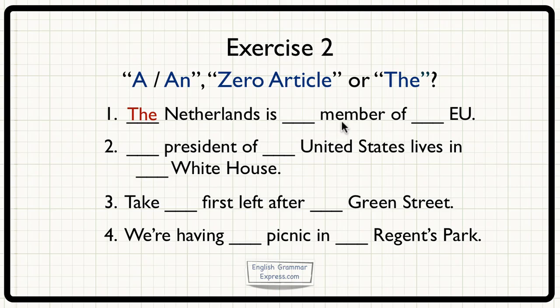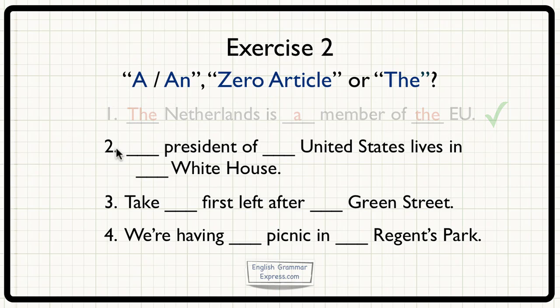Well, member here is first of all singular, so it's either a, an, or the. We now need to decide if it's general or particular, and the answer is it's general, so we need to say the Netherlands is a member of something EU, a being general. Finally, EU is one of those organisations which takes the, so member of the EU or the European Union.